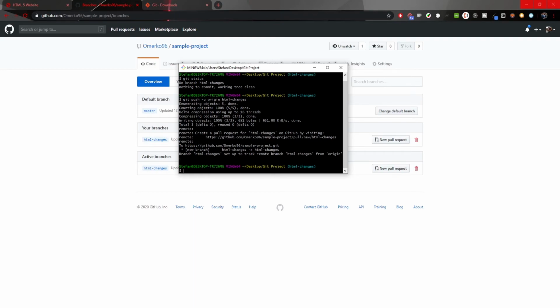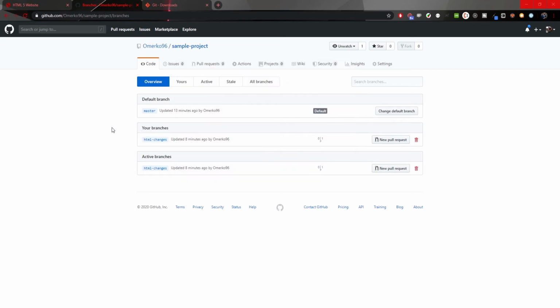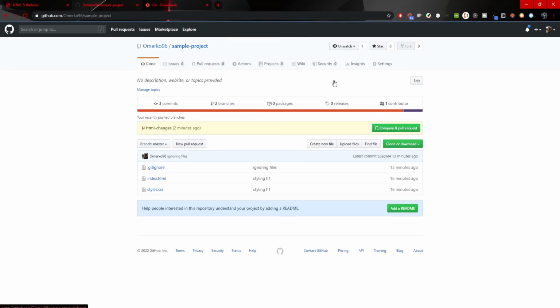So now we could also use that HTML changes branch on our sample project, and the future programmers could do it also. And it will also set up to track our HTML changes as a remote branch. So each change that we made will be tracked with Git, and it will be handled by GitHub. So let's create now this pull request. Let me go back first in code like this.